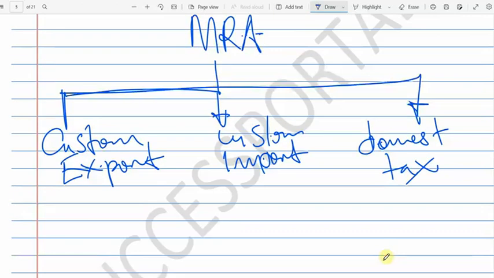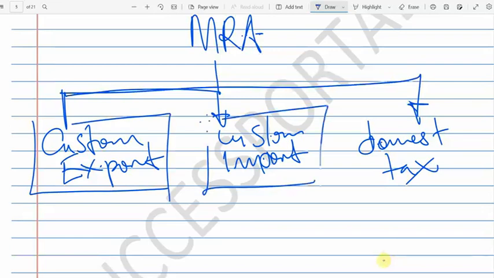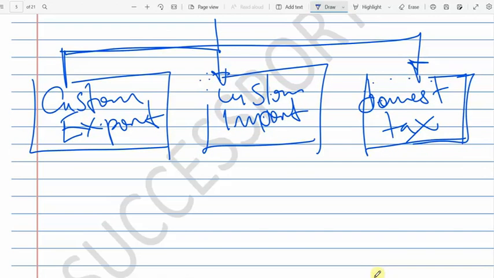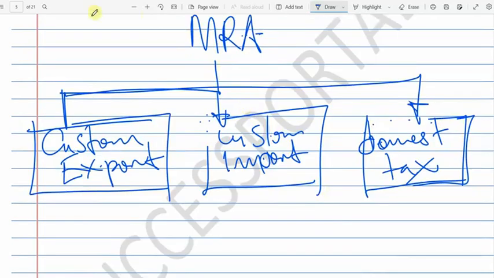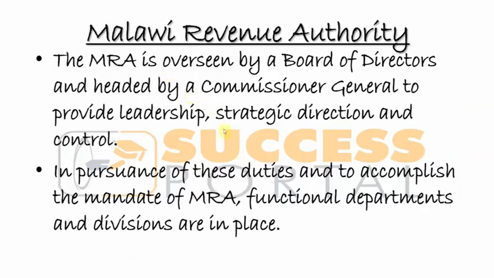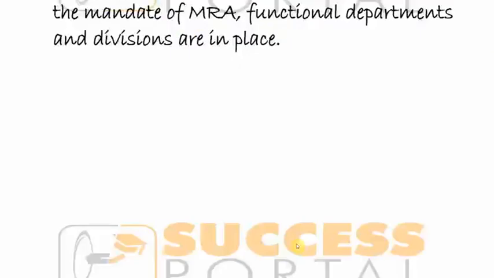So we have three major divisions under the MRA. After this, we also have functions that fall under these, and these are called supporting functions, and we'll look at them.